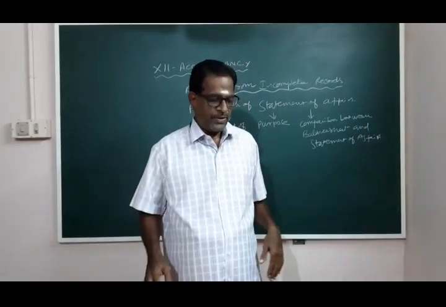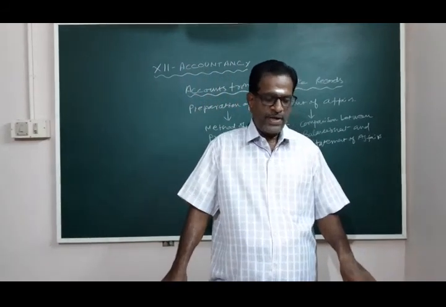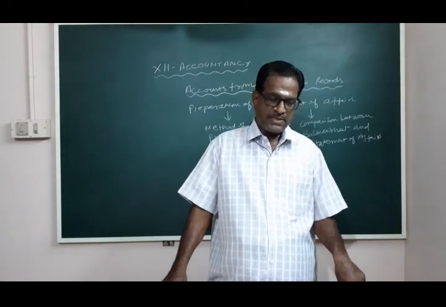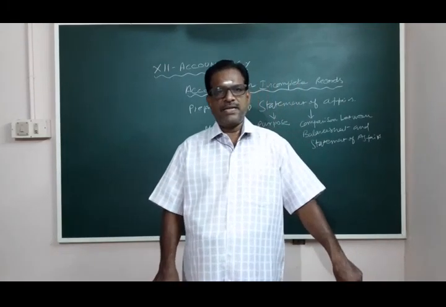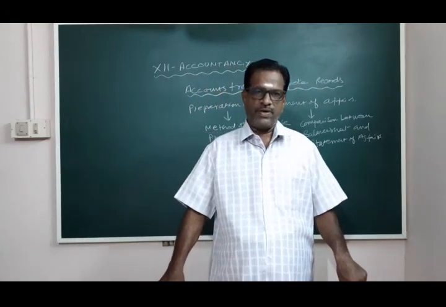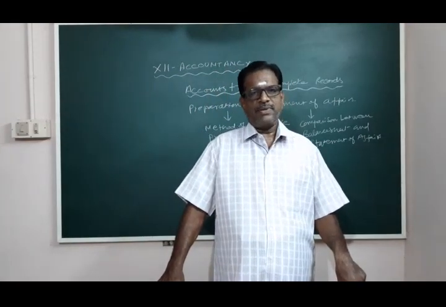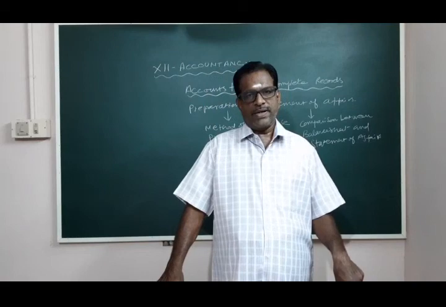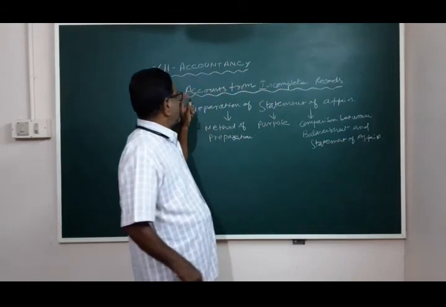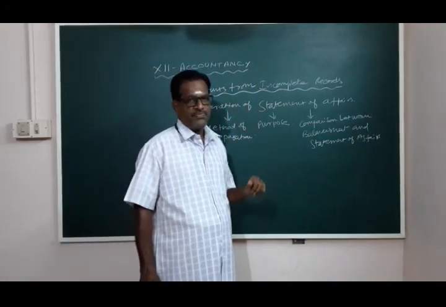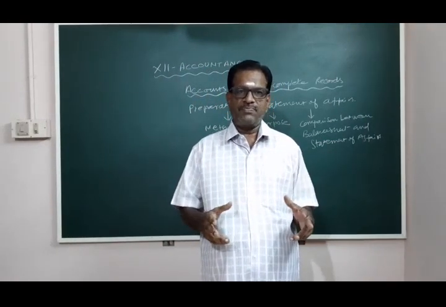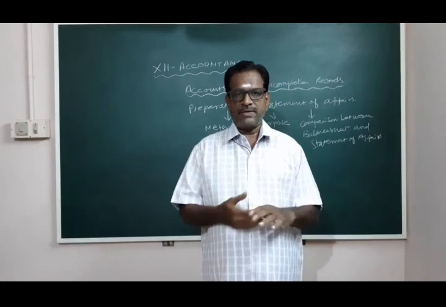We are already using a formula to find out profit. The formula is closing capital plus drawings minus additional capital and minus capital in the beginning. You will get profit. But here the problem is generally the sole trader or the businessman who keeps his accounts under accounts from incomplete records fails to give you the exact capital he possessed at the beginning of the year and end of the year.